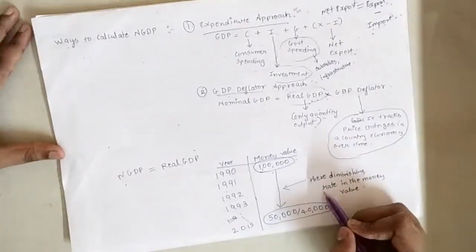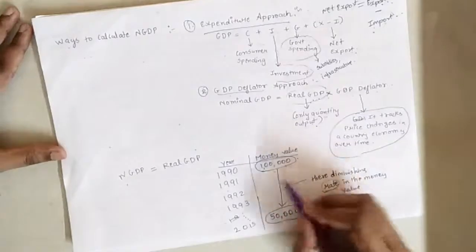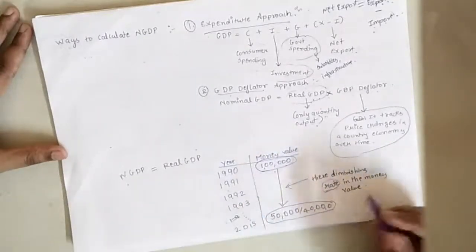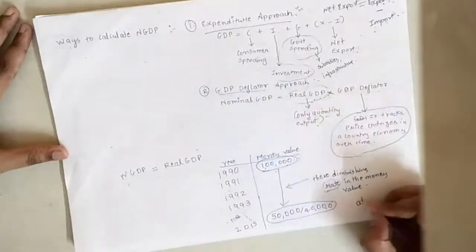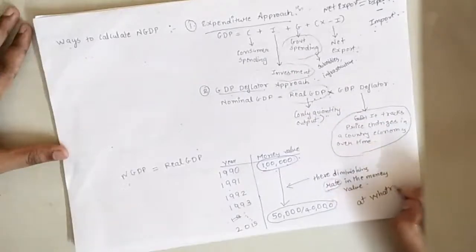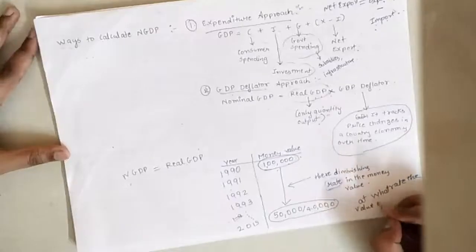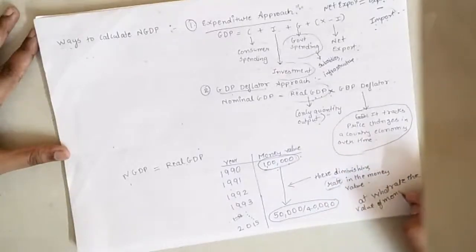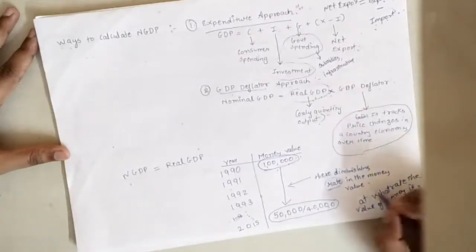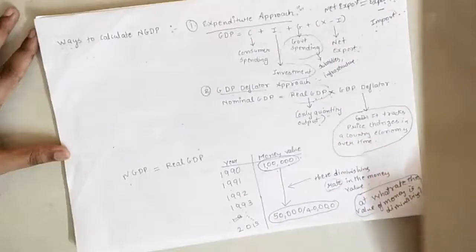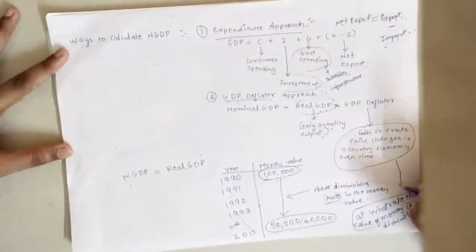So at what rate the value of money is diminishing is what a GDP deflator tracks.